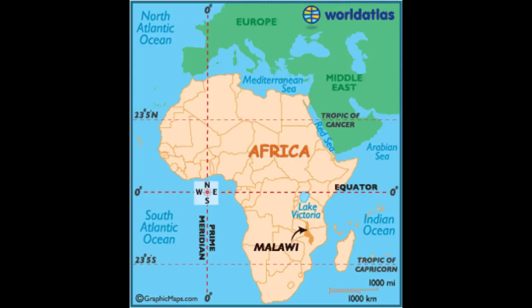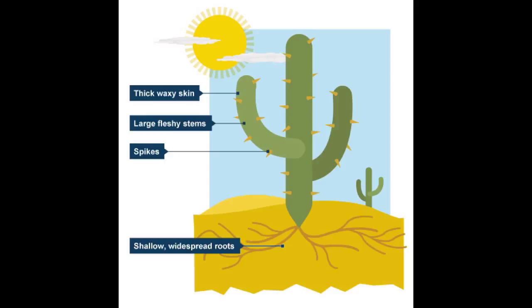Our example of a hot arid country is Malawi in Africa, which is found slightly south of the Sahel region of Africa, south of the equator. There are of course flora adaptations in this region. The cactus is a prime example of a plant that has been adapted extremely well to its location in the hot arid environment. It has thick waxy skin which stops it from losing water, and large fleshy stems in order to store lots of water. It has spikes which protect it from animals who may try and eat it to get water. And it has low, widespread roots so that when it rains hard, which is characteristic of the hot, arid environment, it can collect as much water as possible, much like an upside-down umbrella.